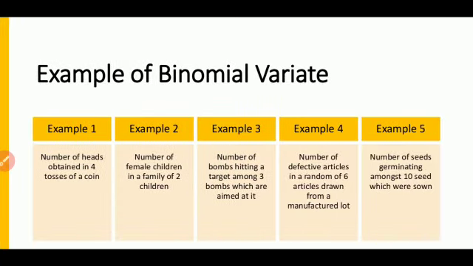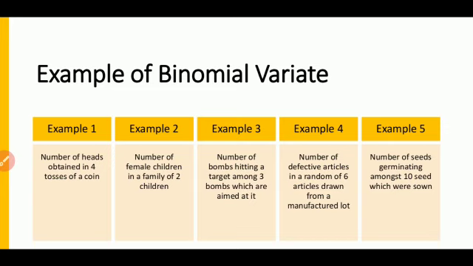Now let us see what are the examples of binomial variate. The first example, number of heads obtained in 4 tosses of a coin. Now if you take a coin, I want to toss it 4 times. So that tossing of that coin is more than once. You may get 1, you may get 2 times, you may get 3 times head, you may get 4 times head. So what is the basic difference between Bernoulli and binomial? In Bernoulli, there are only 2 options. Either it will happen or it may not happen. But in binomial, the value of n becomes more than 1.